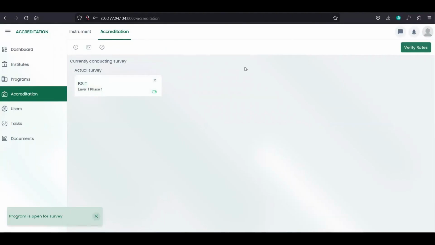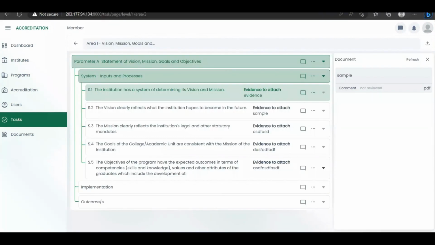So once we open that for actual survey, the restriction is automatic, so the users cannot upload or manage documents while the actual survey is currently conducting. So for the actual accreditor or external accreditor, once they log in to the page, this is the page for the external accreditor.